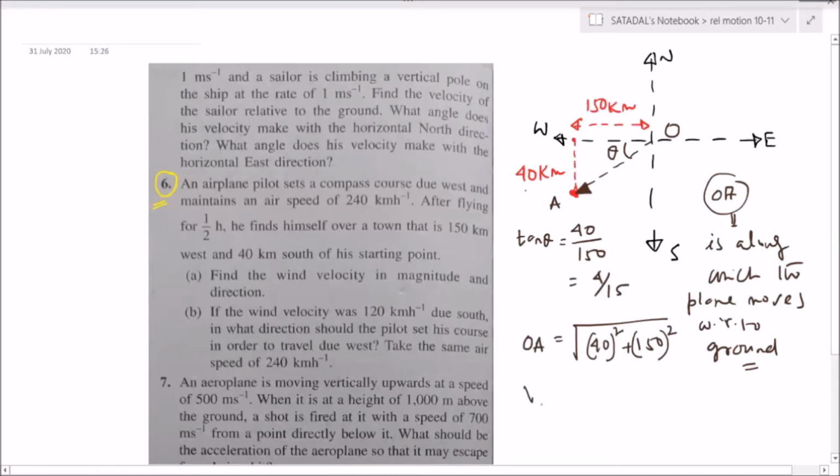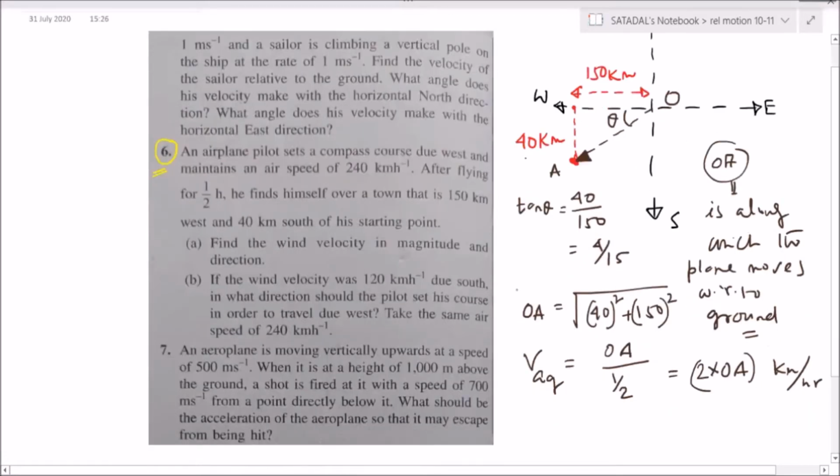So what is the speed of the aeroplane with respect to ground? That is simple. OA by half, so that is 2 into OA kilometer per hour. I hope everybody got this point. This is clear. Say 80 kilometer per hour. How much is it? OA is equal to this much.